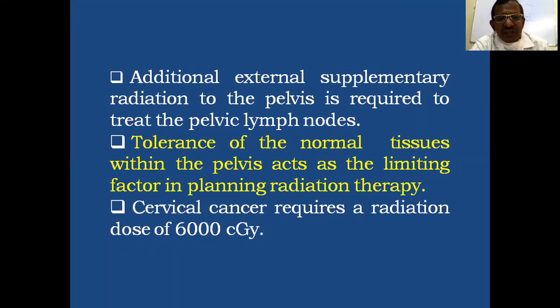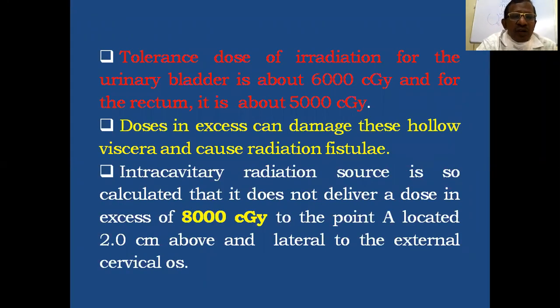The tolerance dose of irradiation for the urinary bladder is about 6,000 centigray, and for the rectum about 5,000 centigray. Doses in excess can damage these hollow viscera and cause radiation fistula, either VVF or RVF.